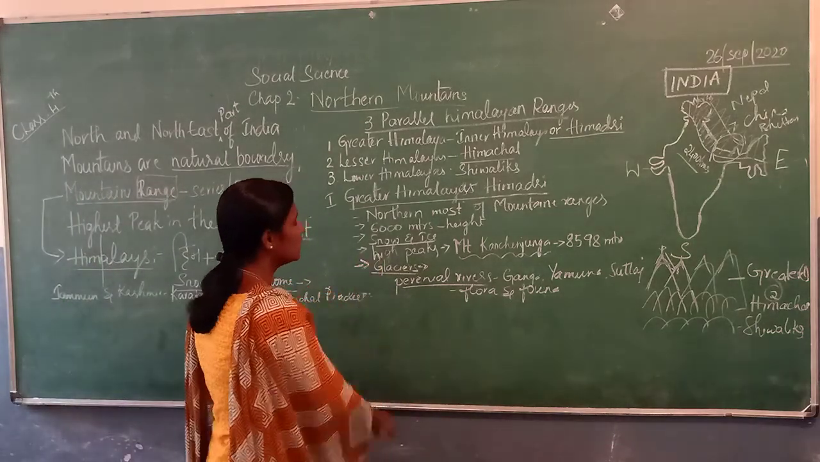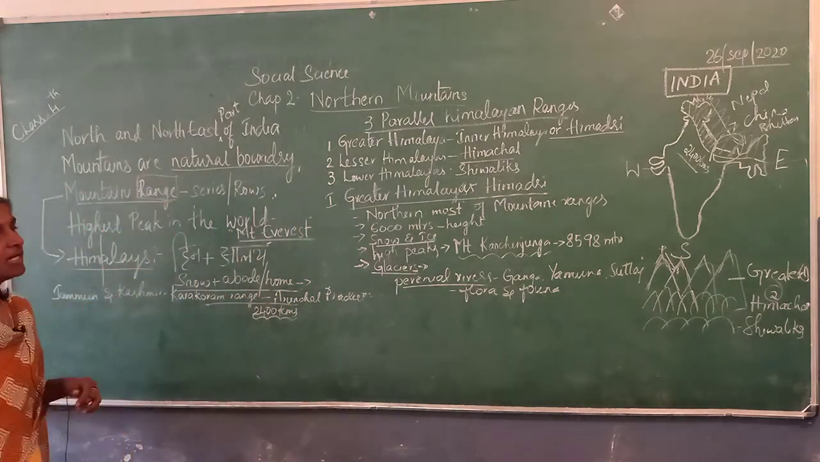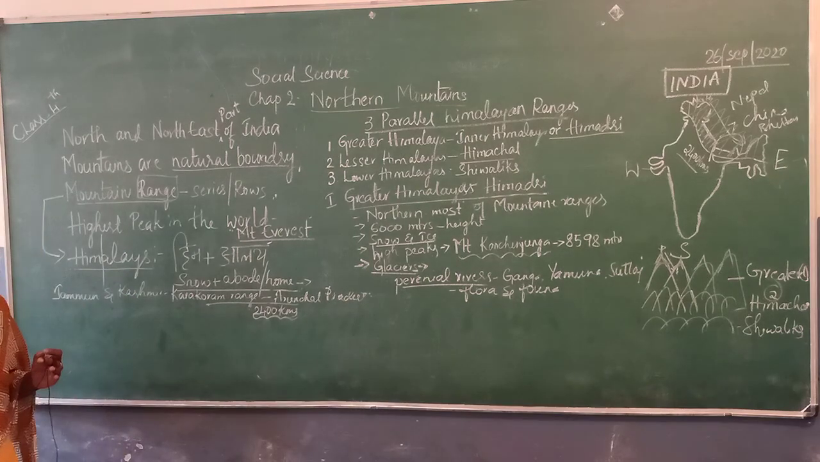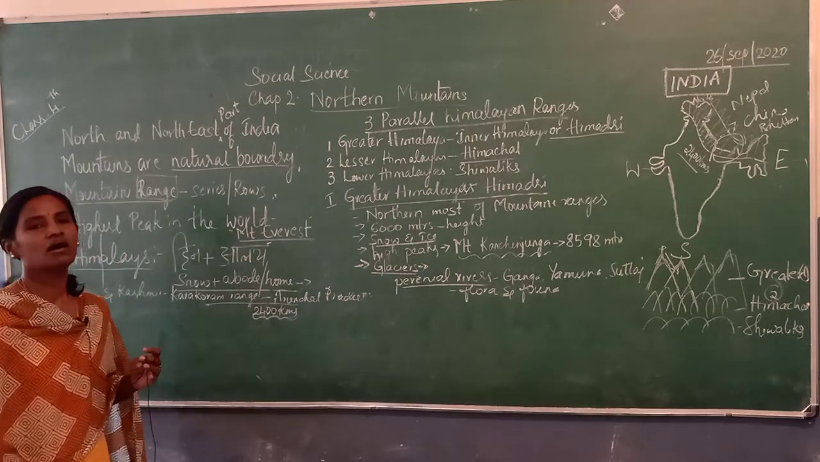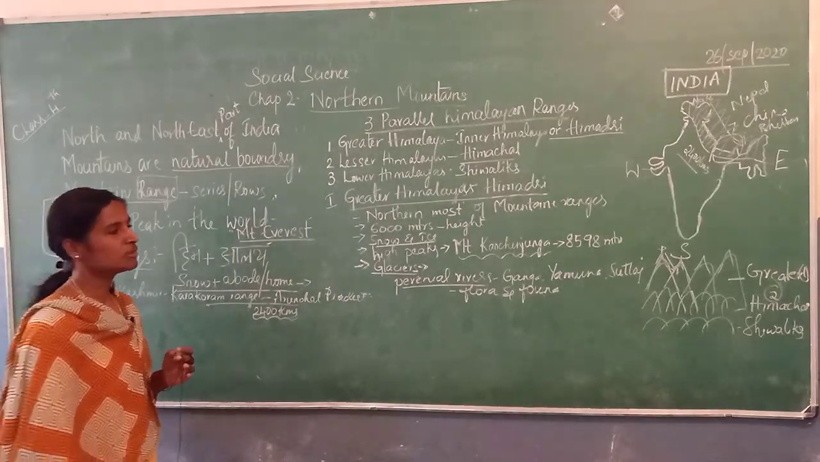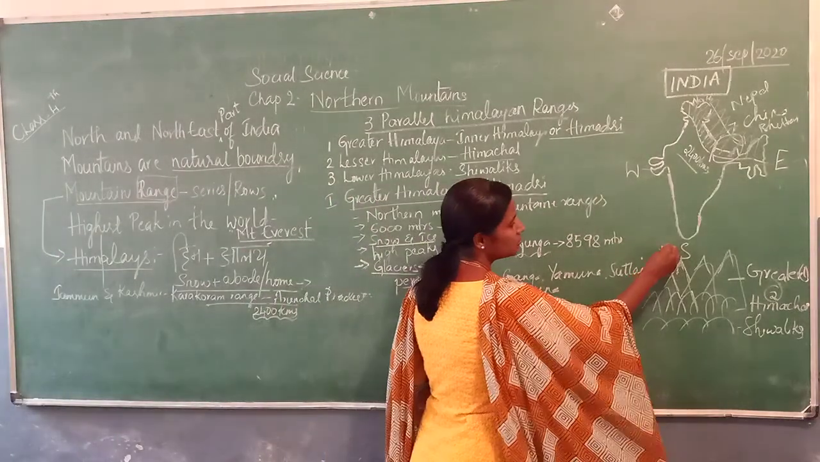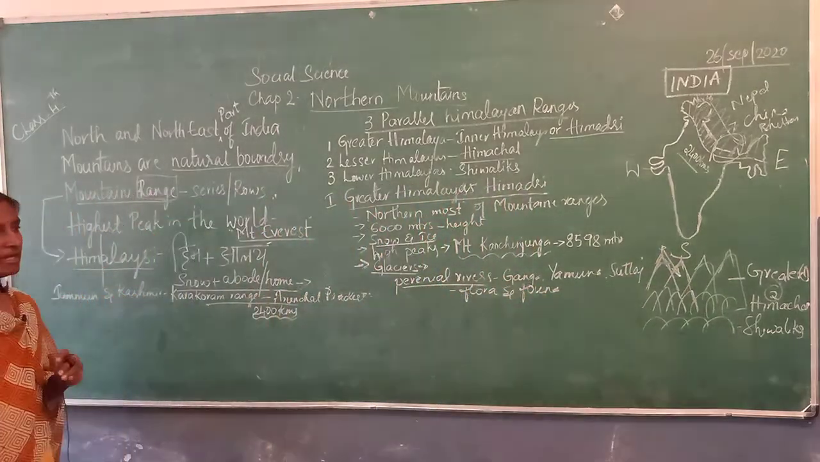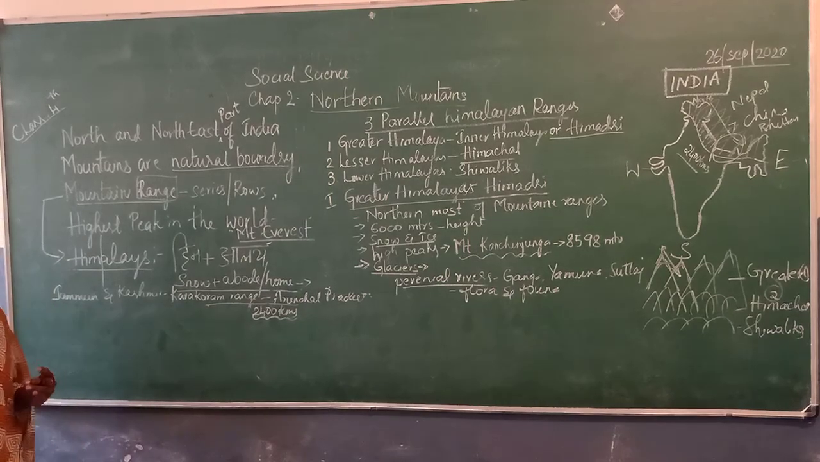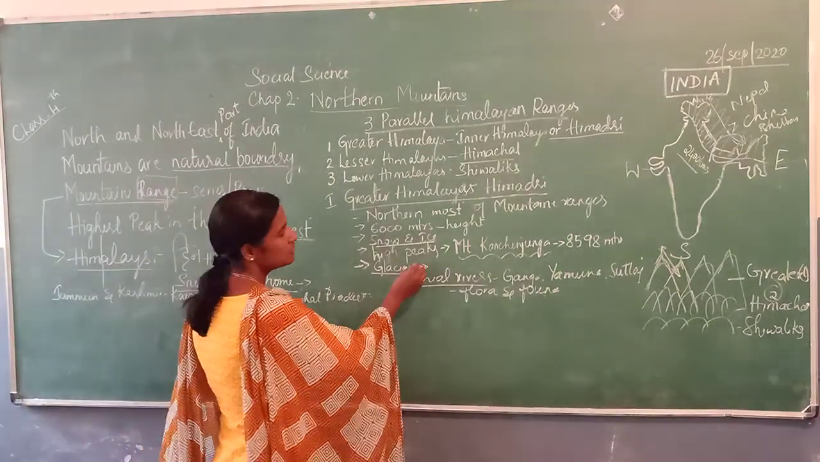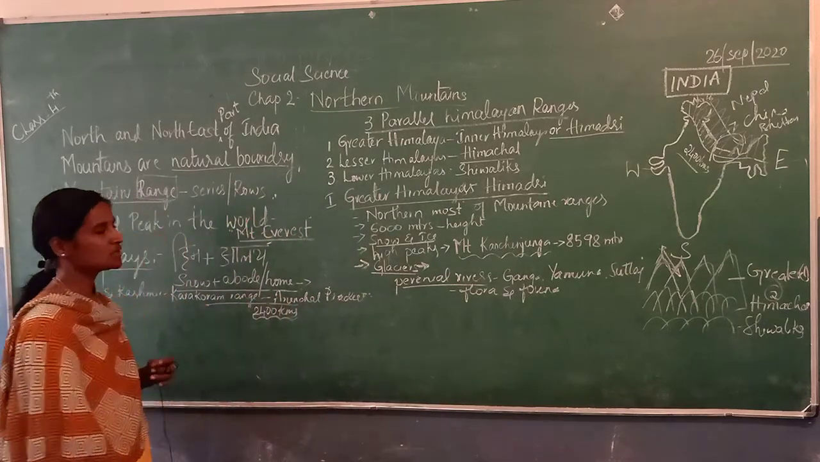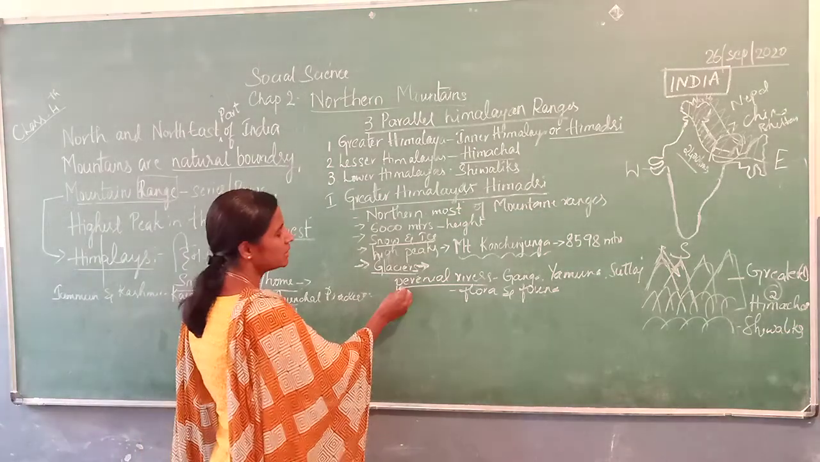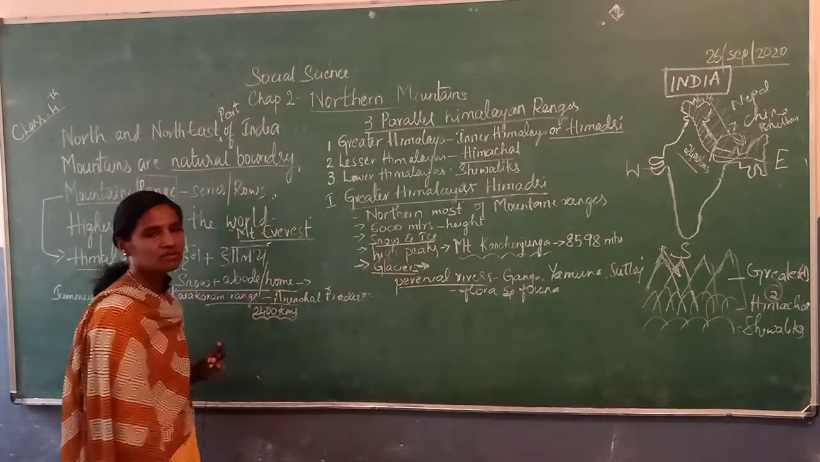There are a number of glaciers. Glaciers means a mass of snow or ice which keeps moving downwards from the peak. It starts melting, becomes water, and joins the rivers, and these rivers are called perennial rivers because of these glaciers. Throughout the year we find the rivers flowing.